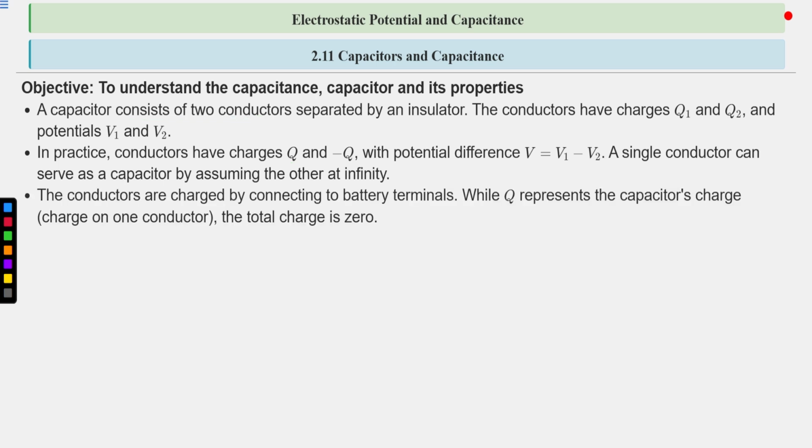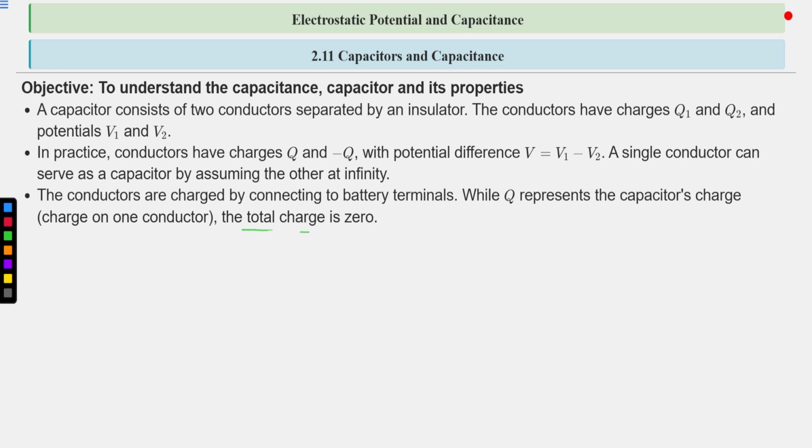The conductors are charged by connecting to battery terminals. While Q represents the charge on one conductor, the total charge is 0. One conductor is connected to the positive terminal and the other to the negative terminal. So one conductor will have positive potential and the other negative potential.